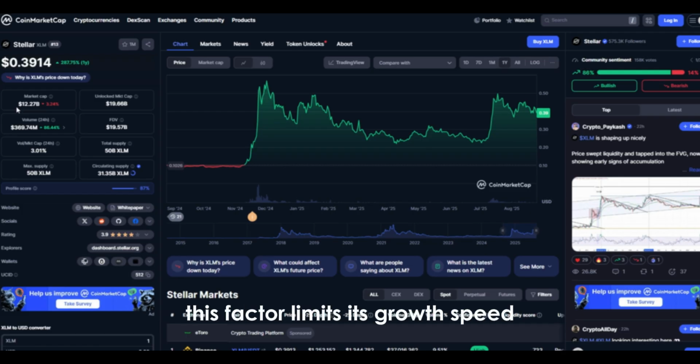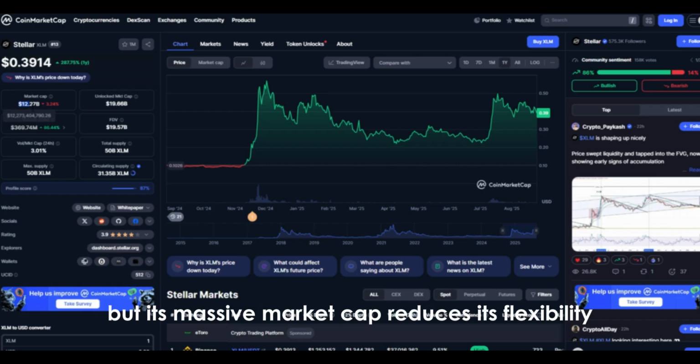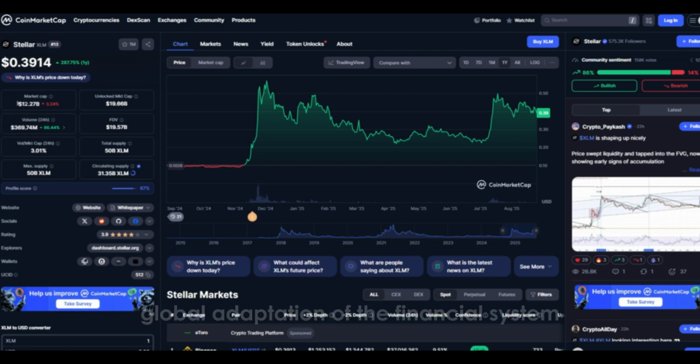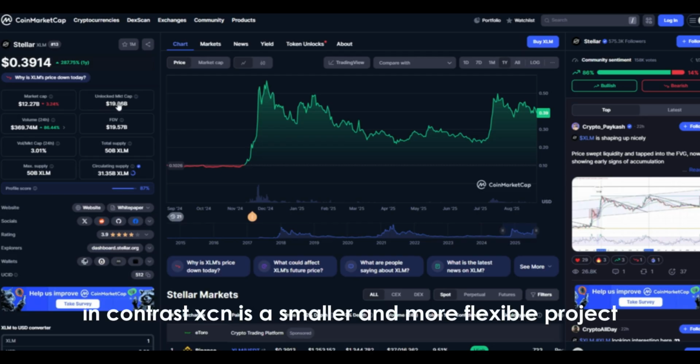This factor limits its growth speed. In short, XLM has already grown to a certain point and gained trust, but its massive market cap reduces its flexibility. For it to achieve 100x, we would need a revolutionary global adaptation of the financial system, something highly unlikely in the short term. In contrast, XCN is a smaller and more flexible project.